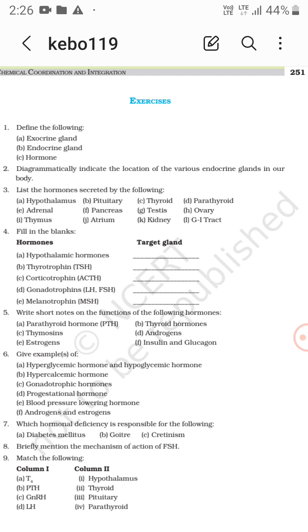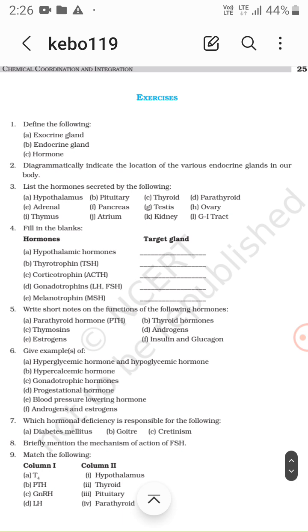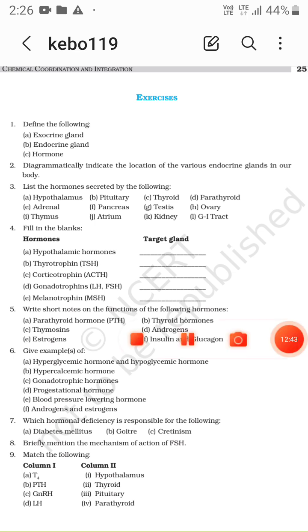Thyrotropin hormone, TSH, targets the thyroid. Then corticotropic hormone, that is ACTH.